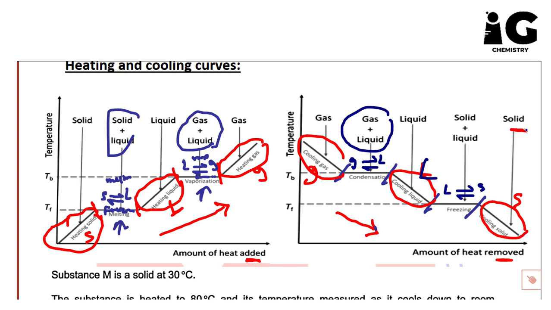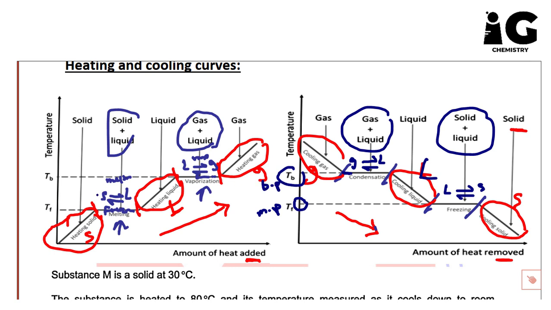So remember, guys, in the case of the tilted lines we have a pure state. This is pure solid, this is pure liquid, this is pure gas. But in the horizontal line we have a mixture, not pure, because of the change from one state to another. The last important point in the heating and cooling curve is the melting point and the boiling point. Focus on the lower horizontal line between liquid and solid: this temperature is called the melting point. The other horizontal line, up, is called the boiling point.